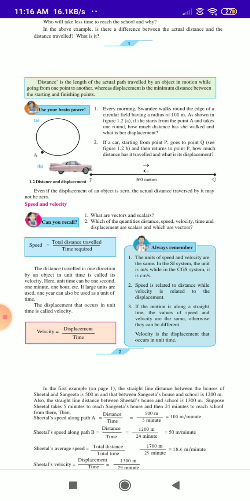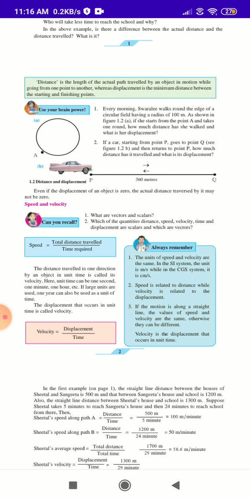Okay. First point: every morning Swarali walks around the edge of a circular field having a radius of 100 meters, as shown in figure 1.2. If she starts from the point A and takes one round, how much distance has she walked?